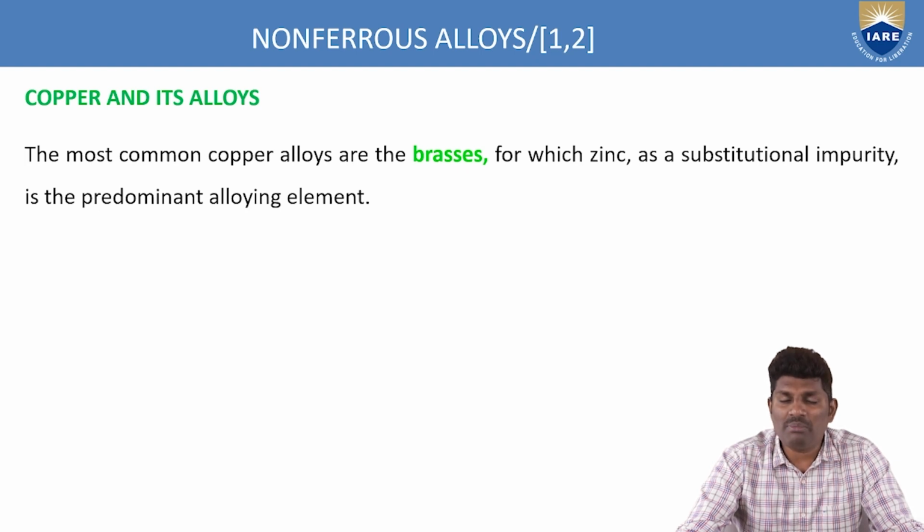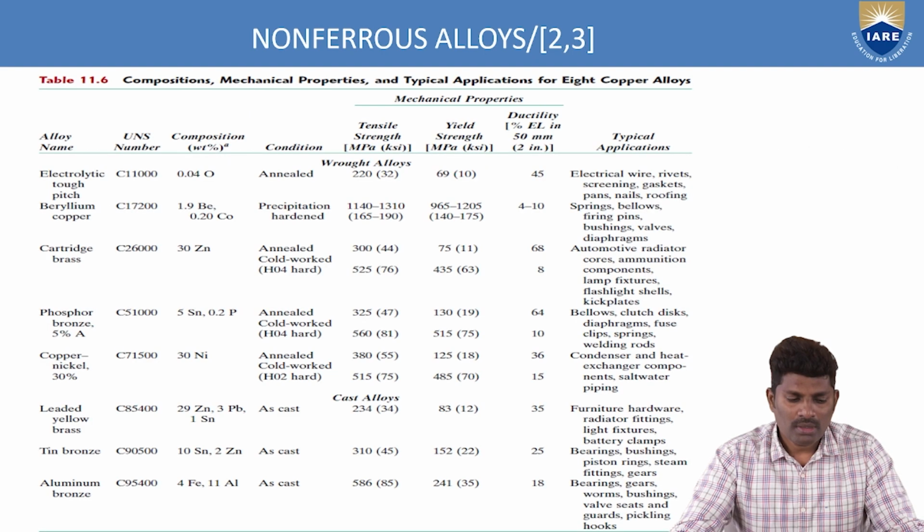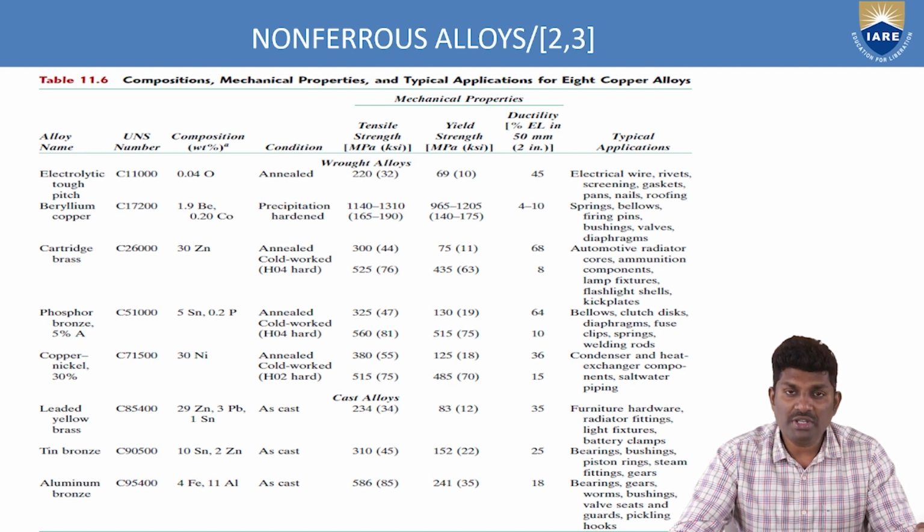So copper is the base material. To this base material we are adding some alloys to improve the mechanical properties, so that for this copper, the brass as well as the zinc are the impurity alloying elements for enhancing the mechanical properties. Now, if you see the chart, you can easily find out what are the different types of compositions you have for copper, and based upon the compositions, what are the mechanical properties,